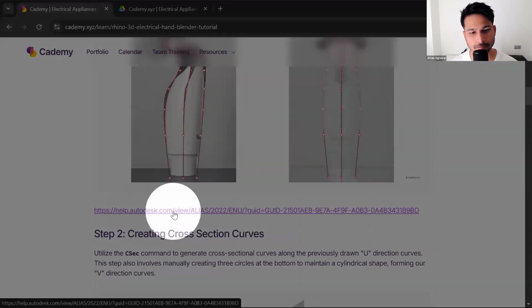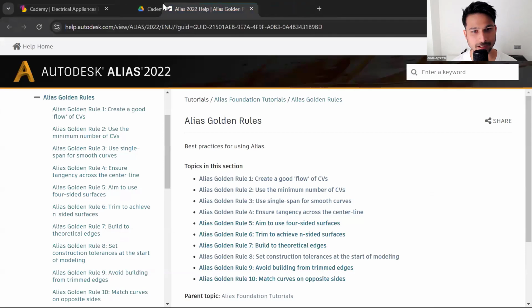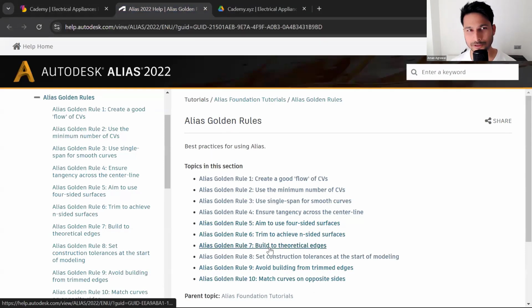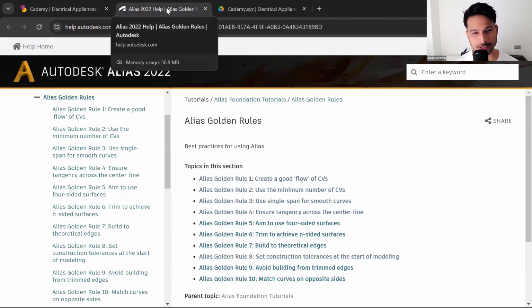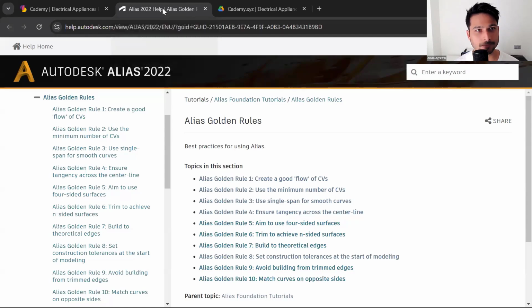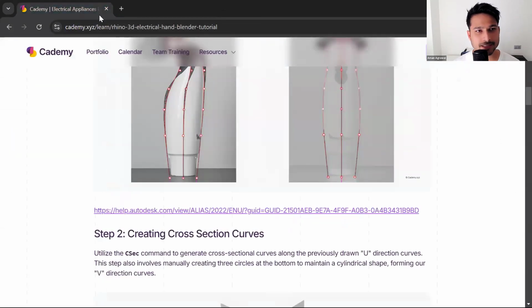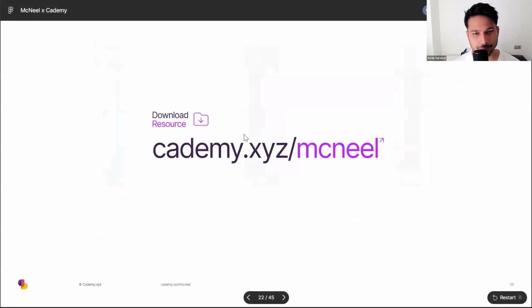I have also attached some very interesting sublinks. There is one link from Alias, which is the 10 golden rules. I highly recommend you all to read through these rules because it's applicable no matter which CAD software you use, as long as it's a NURBS CAD software. Okay, perfect. So with that said, let's get started.